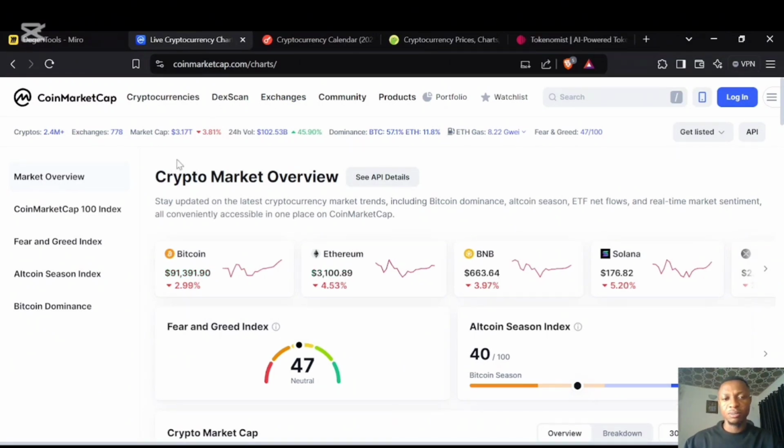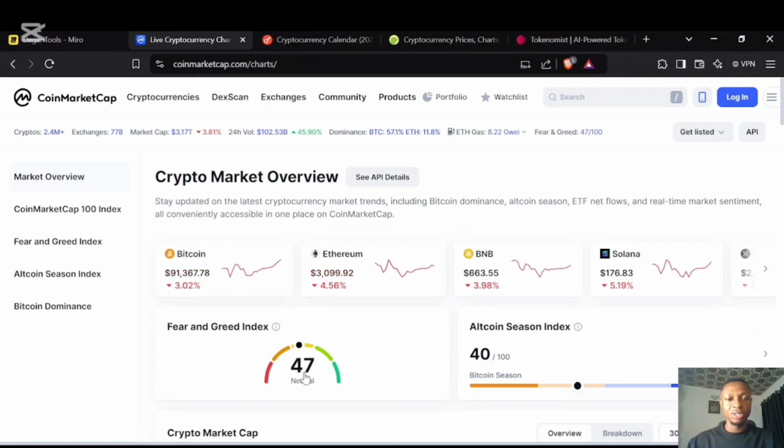What exactly is market overview? With market overview, we'll be able to have insight into market cycles and market seasons. The price of Bitcoin is currently at 91,000 plus, Ethereum $3,100, and we have other assets like BNB, Solana, and the likes. Now, what we want to pay attention to is the fear and greed index. The fear and greed index currently has a value of 47, which is close to 50, which tells us that the market is neutral. Currently, investors are indecisive about their actions.